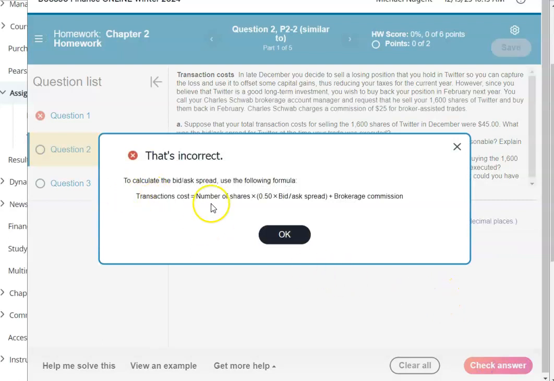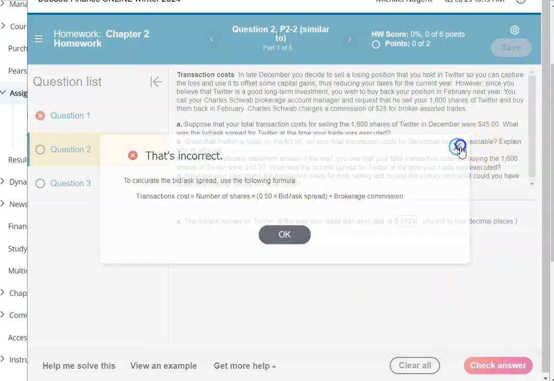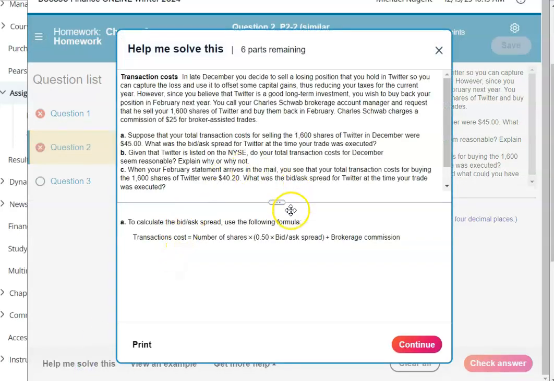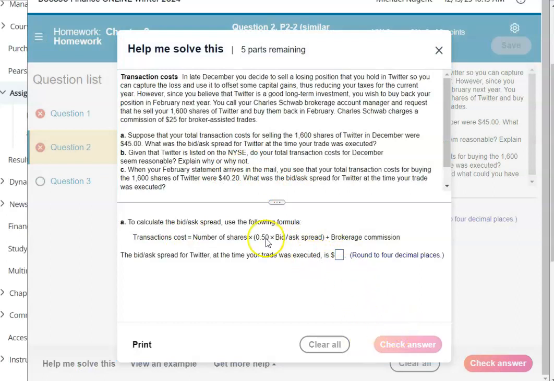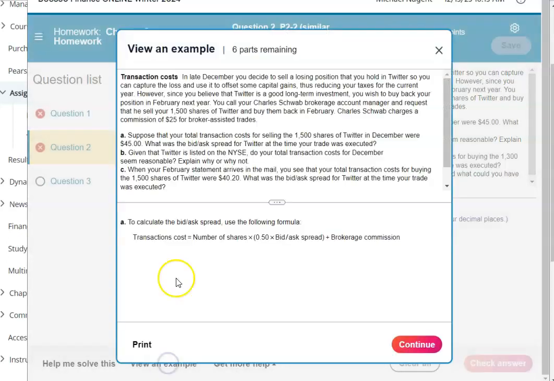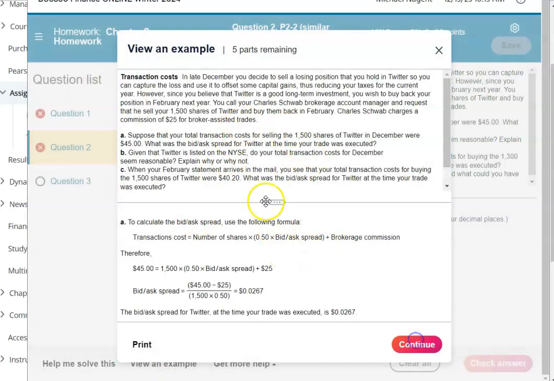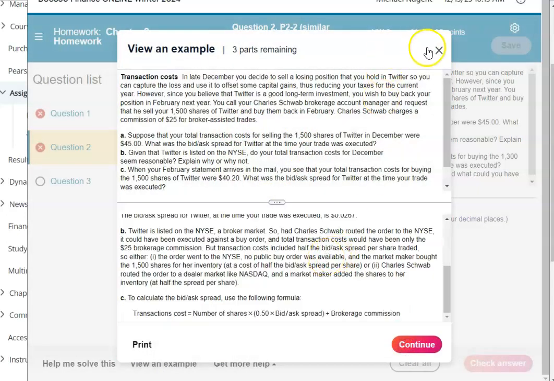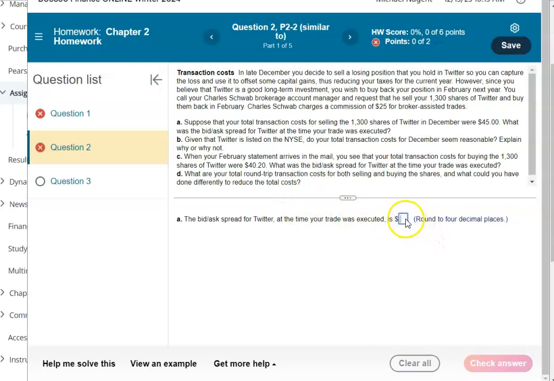If I get the answer wrong, it's going to give me the formula. And if I'm worried about a second attempt, I can go into Help Me Solve This, which will walk you through a similar question, same question, just different numbers, where you can test out how to answer it. You can also click on View an Example, where it's going to give you all the formulas with an example completely detailed on how to calculate. And so you get multiple attempts to try to get it right. That's my second attempt.